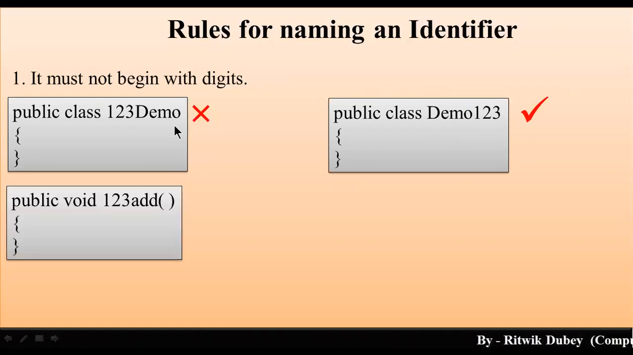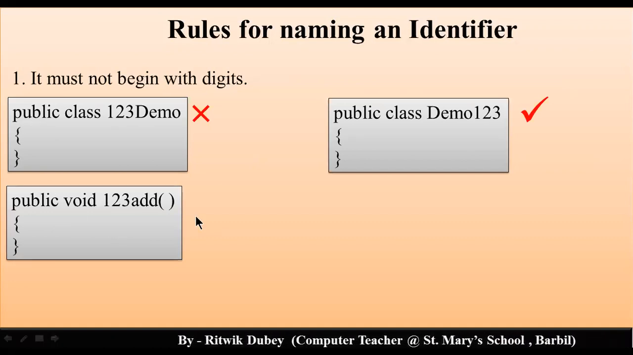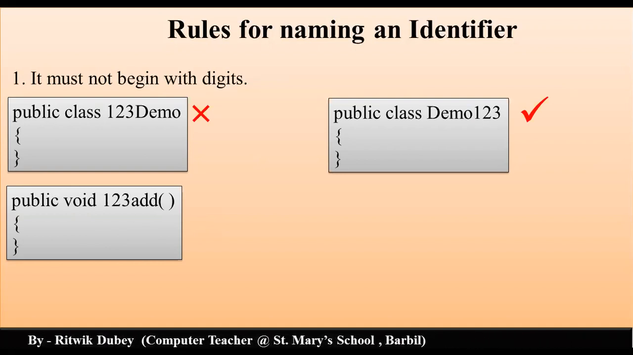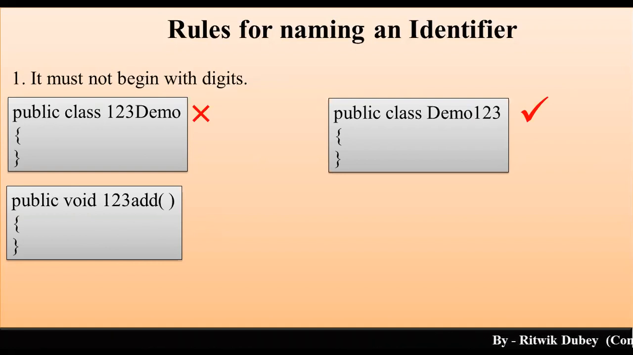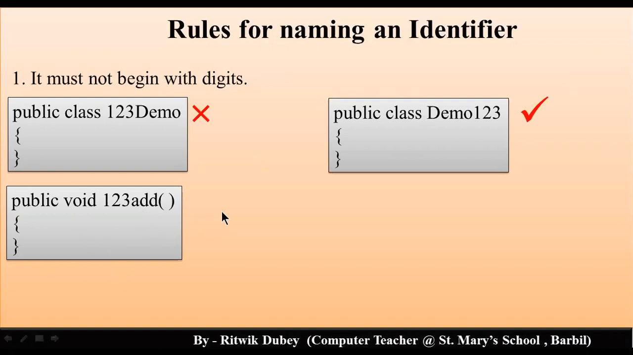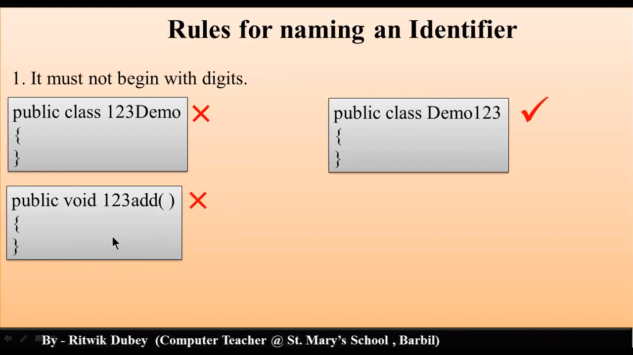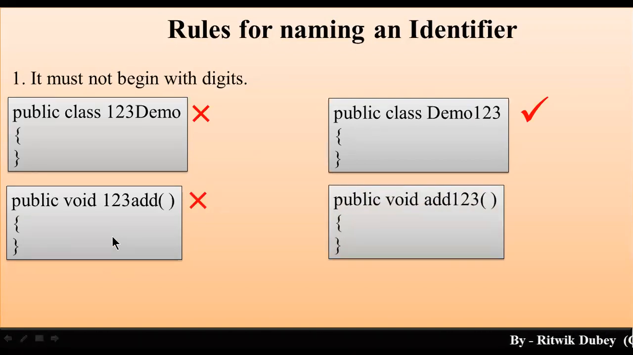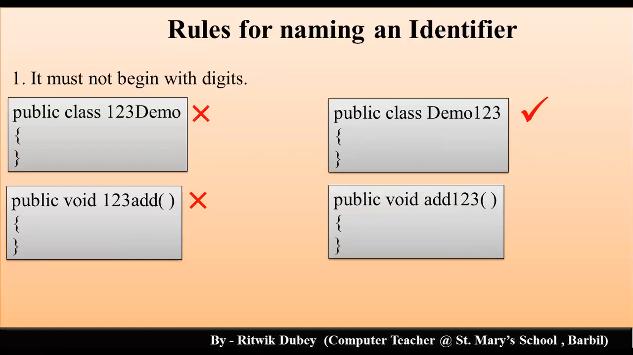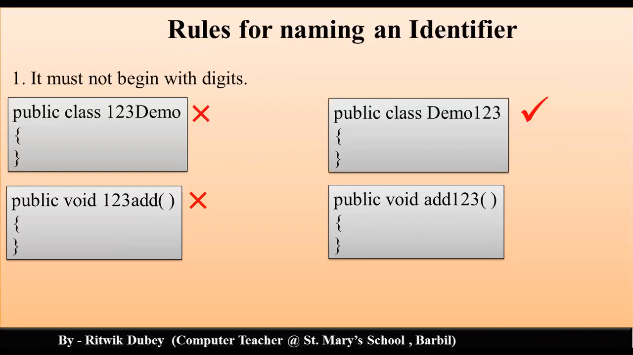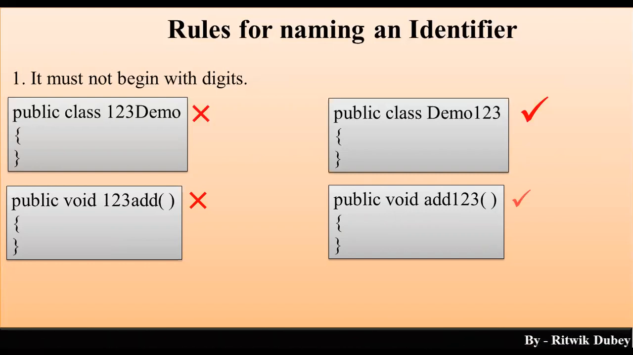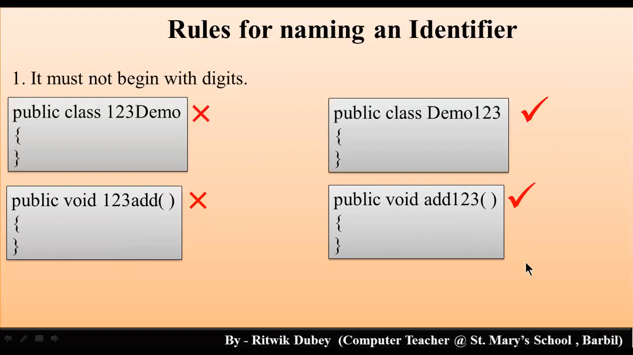Now, if we talk about a method name, the same rule applies to method names also. Why? Because method name, variable name, class name, package name and object reference, all these are identifiers. So a method name cannot begin with a digit. It is wrong to write 123add as a method. What is correct? Yes, you can write add123. Can we put digits in the middle? Yes, you can put them in the middle or at the end, but not at the beginning. So the left side is wrong, the right side is correct.